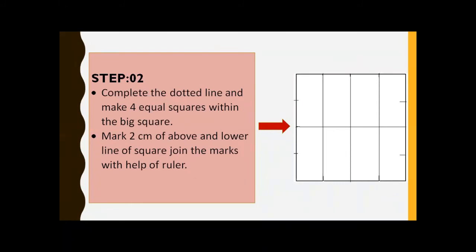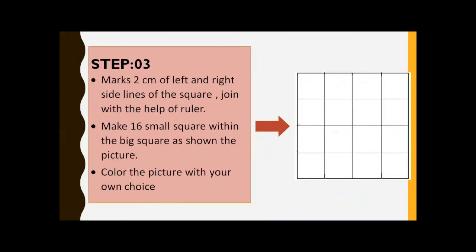In the next step, mark 2 centimeter on the left side and right side with the help of the ruler, and join with the help of ruler.